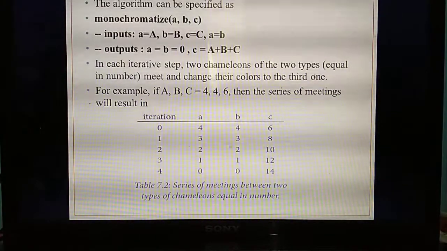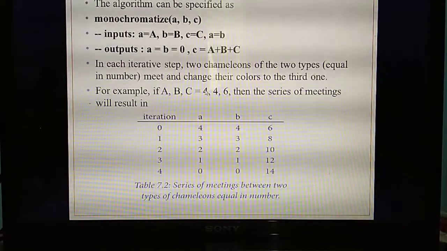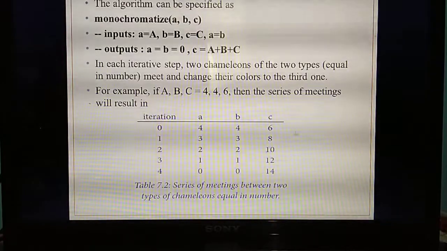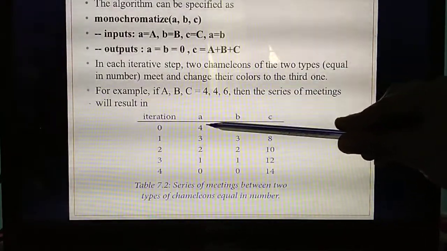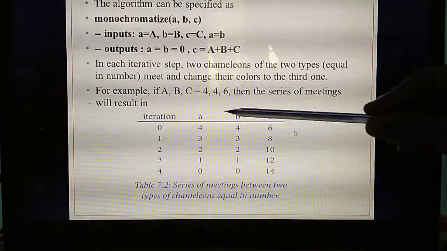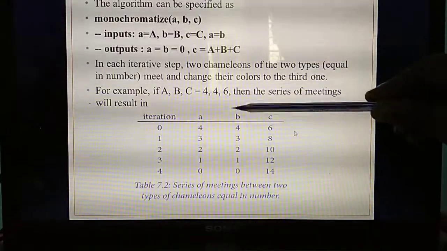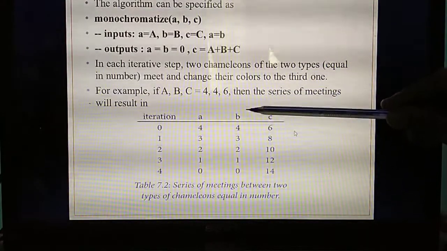Understand? Now come to this tabular column. First iteration 0. First write the values as they are: 4, 4, 6. Add it: 4 plus 4 is 8, 8 plus 6 is 14. Next step, listen. From the chameleons, A and B are reduced by one each.